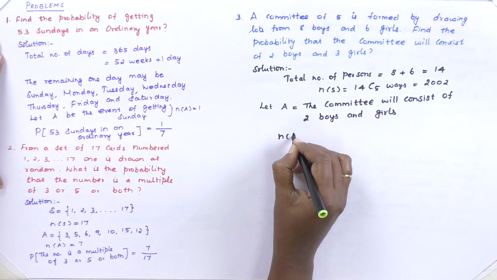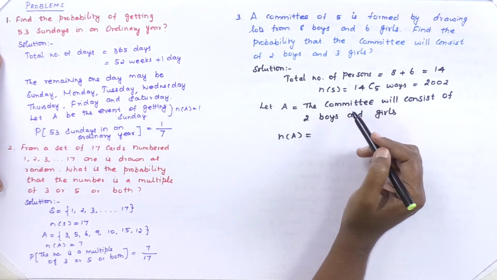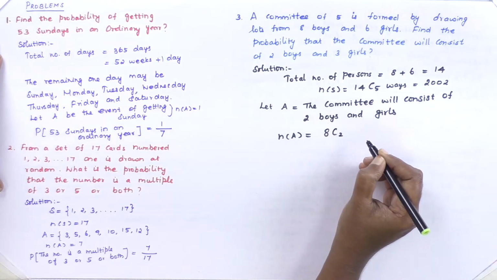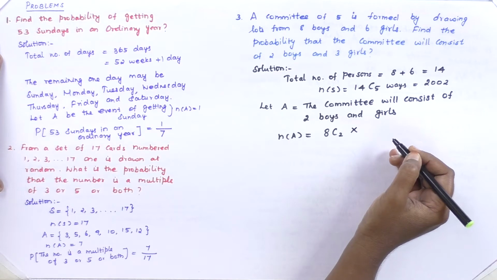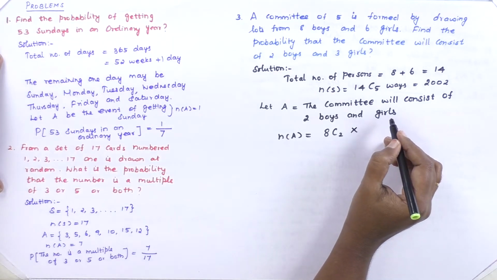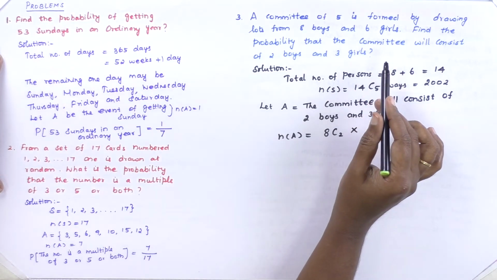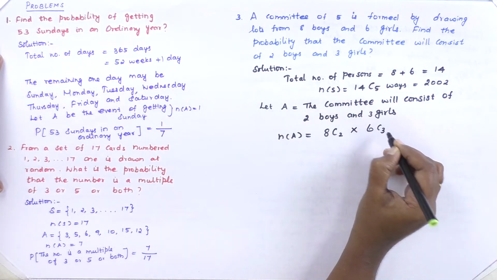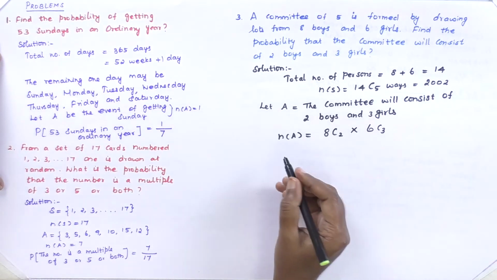Therefore, N of A is, okay, totally we have 8 boys. From those 8 we have to select 2 boys, so our combination is 8C2, and 3 girls. Out of 6 girls we have to select 3 girls, so 6C3. Okay, N of A is 8C2 into 6C3.